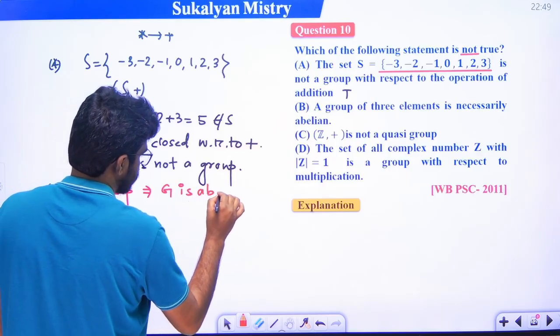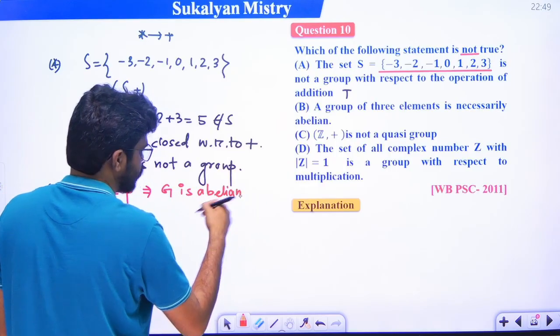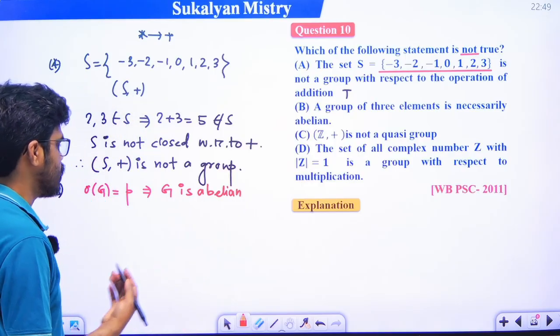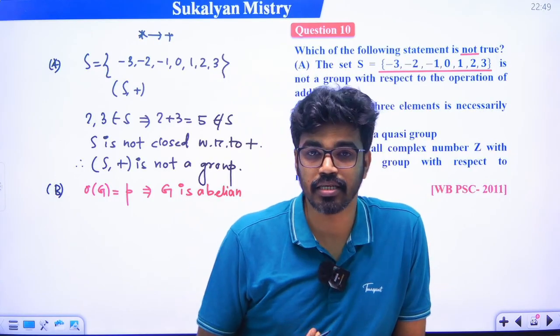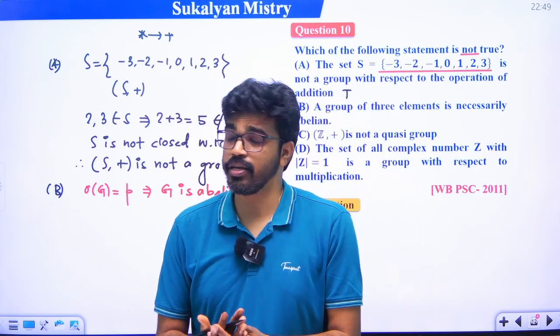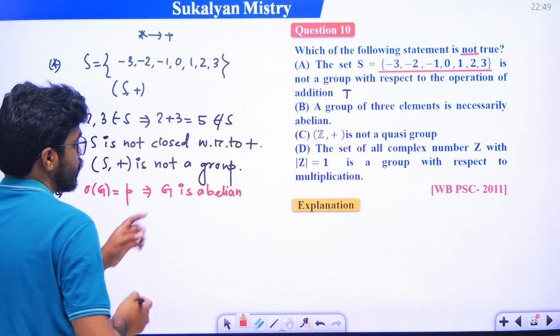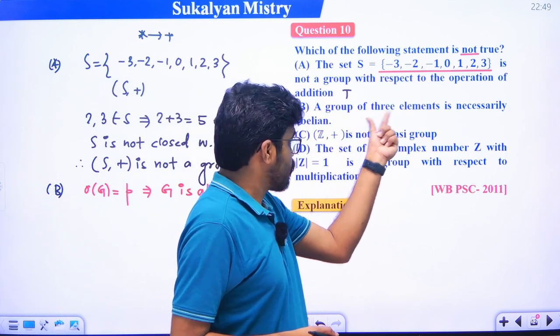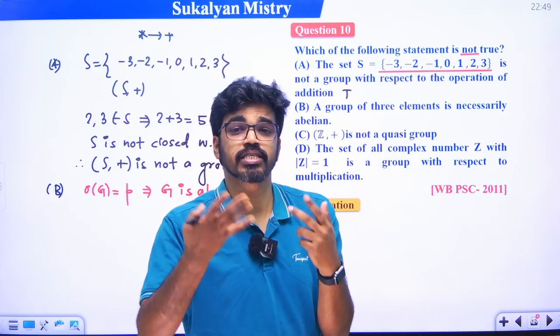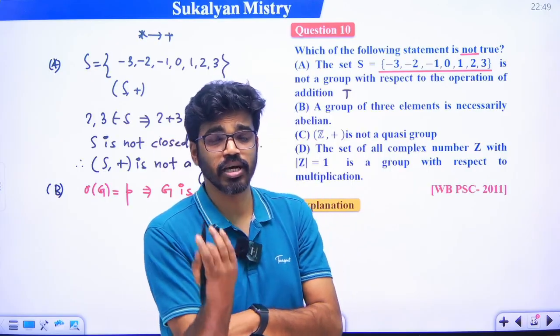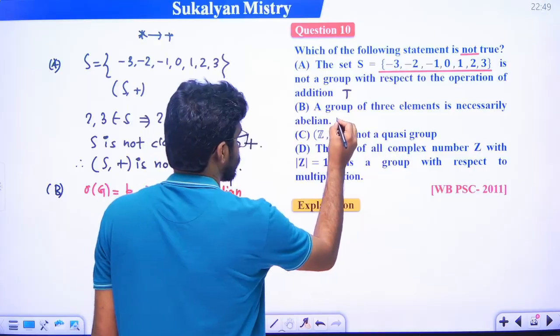We know that every group of prime order is abelian, right? দেখো এখানে a group of 3 elements, that means G contains 3 elements, so order of G is 3, that is, this is a prime number, so it must be abelian. So this is also a true statement.